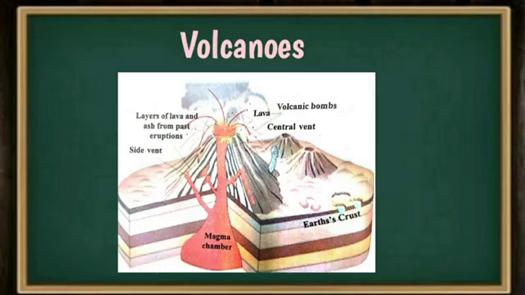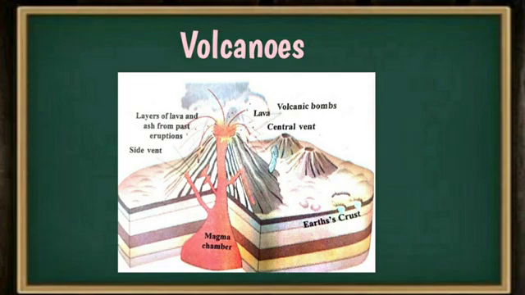Here we can see the volcanoes. Generally, volcanoes are places where the molten material of the mantle erupts through the fissures and faults of the earth's surface. Where the fissures and faults are there, the surface is weakened. Through those weak points, the molten material of the mantle will erupt, and this molten material includes steam, smoke, and some rocks, ash, and dust, and spreads out in the atmosphere.